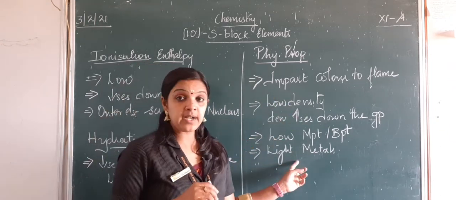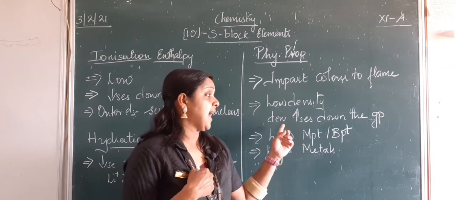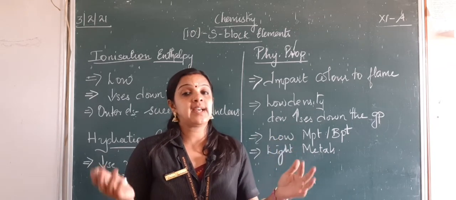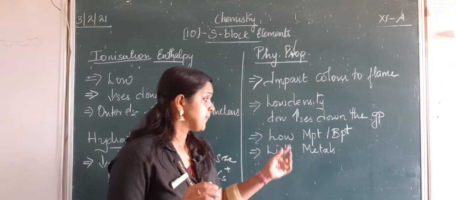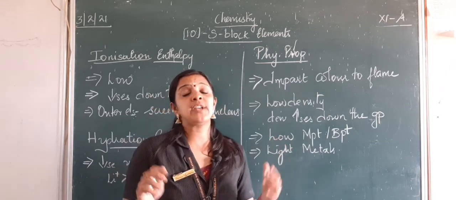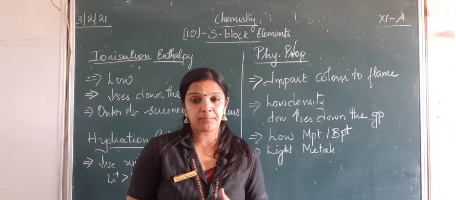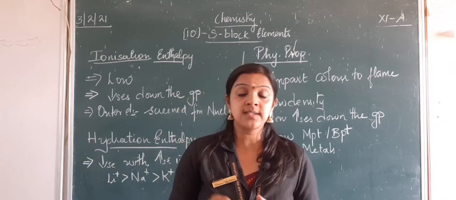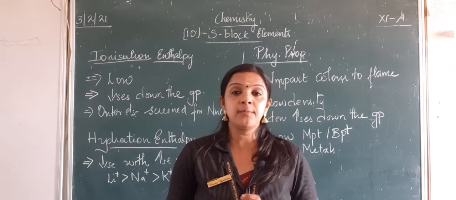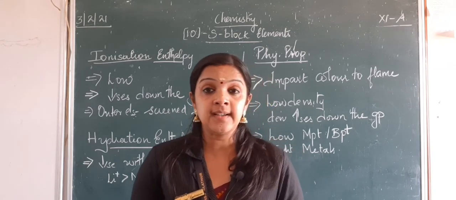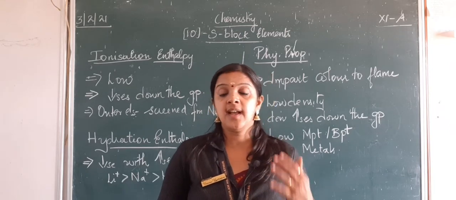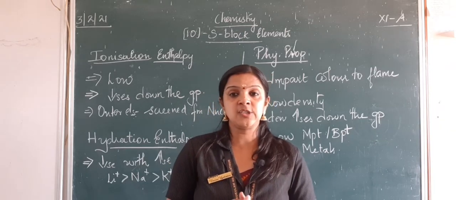They are light metals, so they have low density, and that density increases when we go down the group because we know the atomic size also increases, and most of them have very low melting and boiling points. So these are the physical characteristic features of alkali metals. Now we will learn about the chemical properties, where we will be learning about the reaction with water, hydrogen, nitrogen, halogens and other metals also.